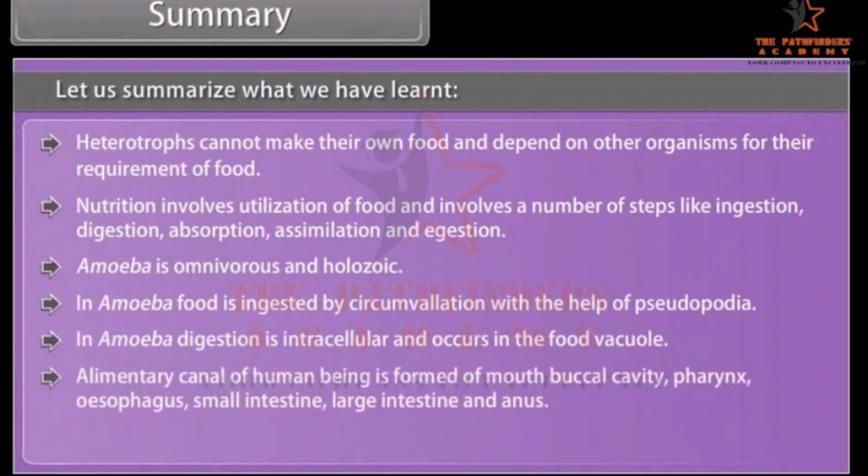The alimentary canal of human beings is formed of mouth, buccal cavity, pharynx, esophagus, stomach, small intestine, large intestine, and anus. Teeth in man are heterodont.